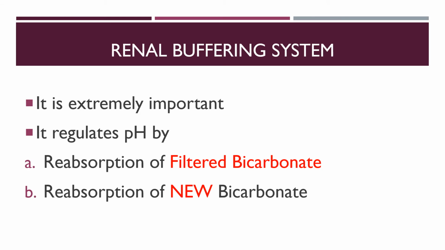Now, the renal buffering system, we already know it is extremely important. It regulates pH by reabsorption of filtered bicarbonate, or when the secreted H+ binds with other buffer systems like phosphate and ammonia buffer, there will be generation of new bicarbonate.